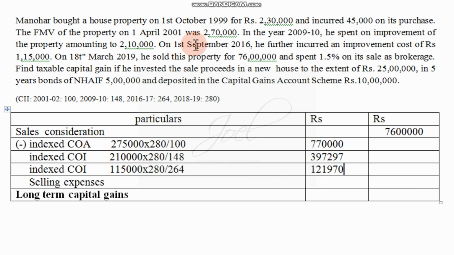Cost of acquisition is over, cost of improvement, two improvements were there, both were over. Now there's one more thing, the selling expenses we have to consider. In the selling expenses given there, he spent 1.5% of the selling price as brokerage. So the selling price is here, so we have to calculate 1.5% of that, 76 lakhs into 1.5%.